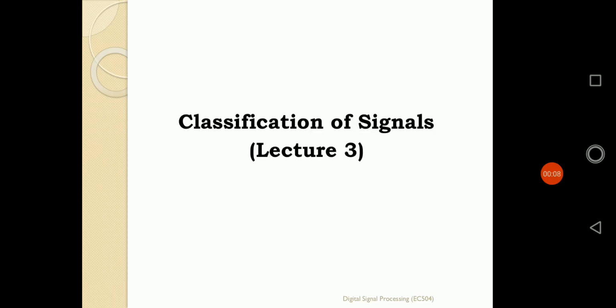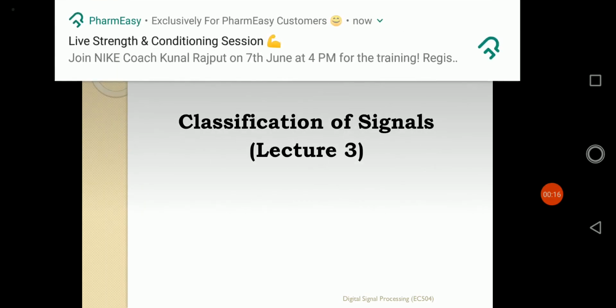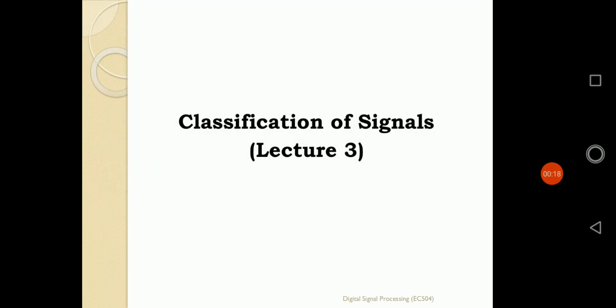Now, in the previous two classes, in the first class, we learned about the introduction of DSP, how digital signal processing and analog signal processing compare, and the different applications, advantages and disadvantages of ASP and DSP. We have studied that. In the second lecture, we came forward to the basic concept of signal and the basic types of signal depending upon the nature of time. Now, in our third class, which is the continuation of the classification of signal, we will look at the classification of the signal.